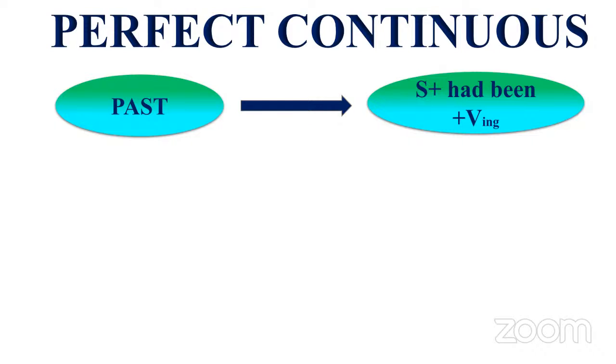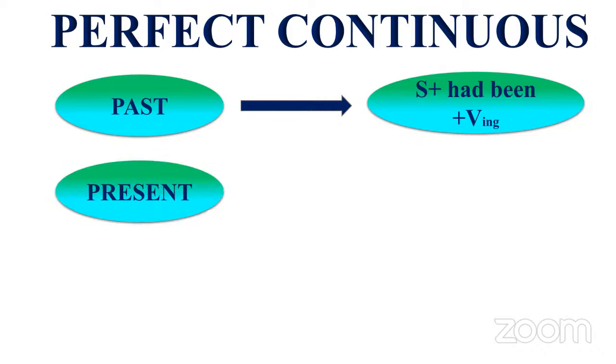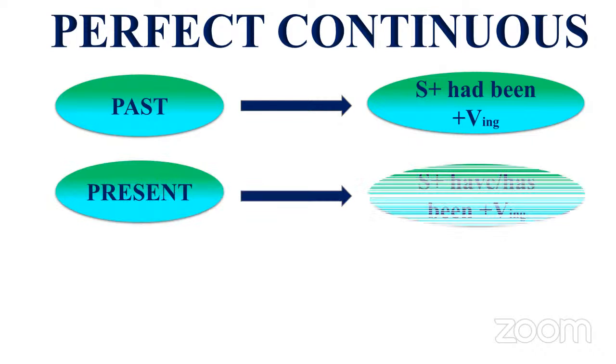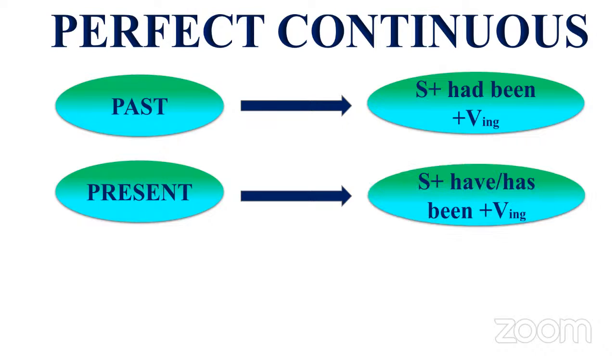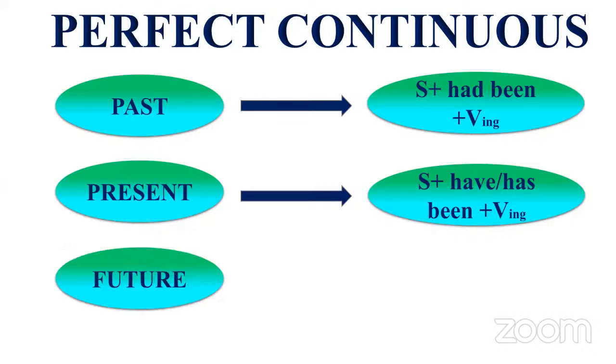Yuvaraj, tell me for present continuous. Subject plus have, has, been. Have or has been plus VING, ma'am. Very good, Yuvaraj. Tell me for future. Had plus